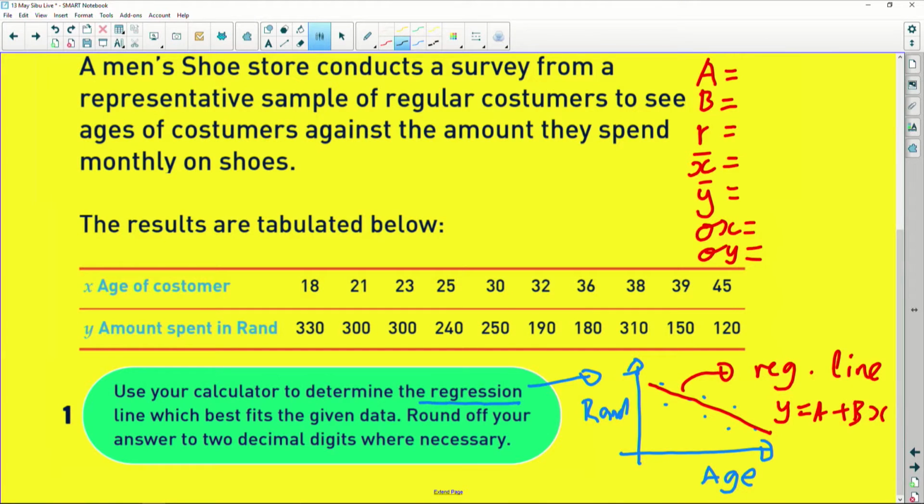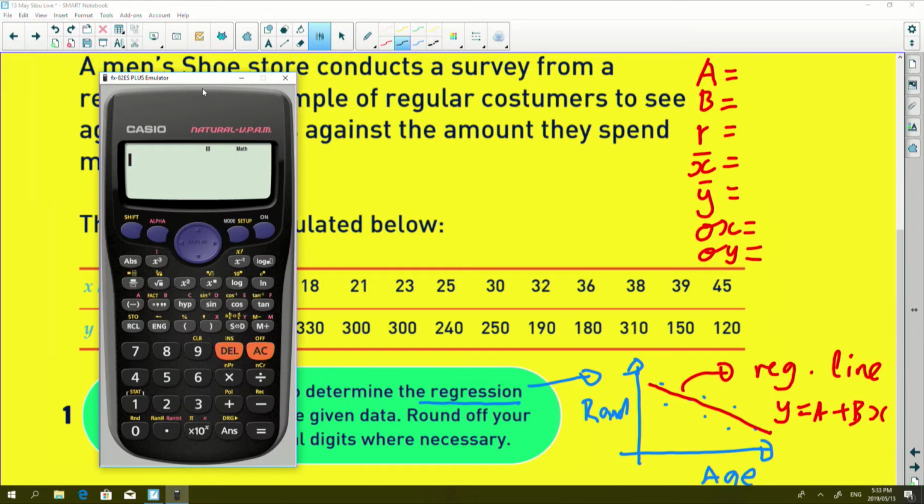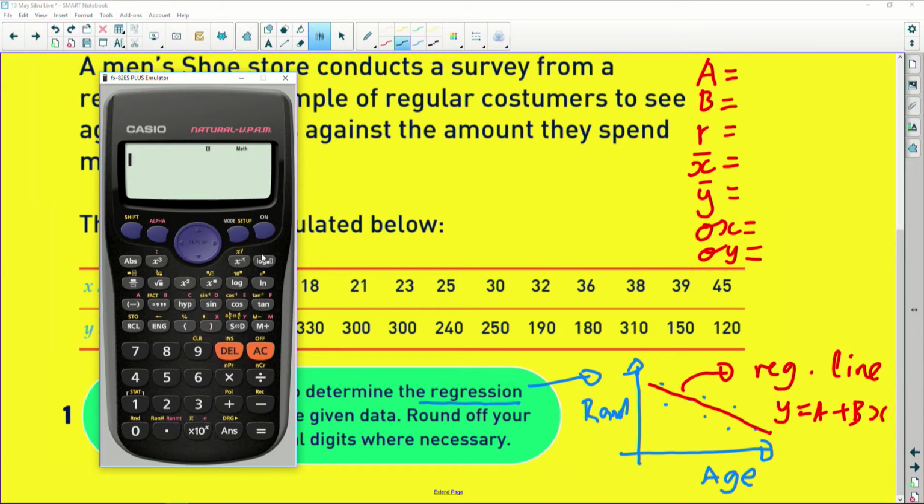I'm going to take out my calculator and try to type this information. So for you to be able to work on this, you firstly need to go to stats. We're doing stats now, right? We are going to do stats. So I need to go to mode. You press mode. There's your stats, which is option 2.